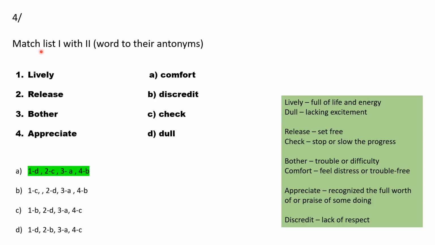Then match list 1 with list 2, and here we have to match with their antonyms. Our first word is lively, which means full of life and energy. So here the antonym will be dull, which means lacking excitement. So one with D. Then release, which means set free, and here its antonym is check, which means stop or slow the progress. So two with C.